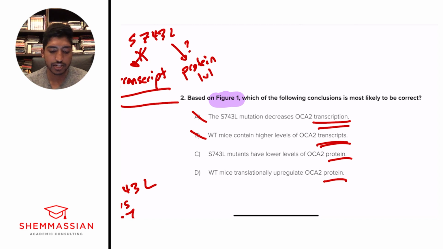So the determination is whether S743L mutants have lower levels of OCA2 protein. That sounds pretty good, right? We saw a lighter band in those mutant variants, indicating that there was less protein available to be seen. So C is looking pretty good right now. D, wild type mice translationally upregulate OCA2 protein.